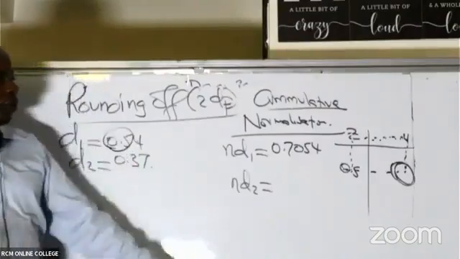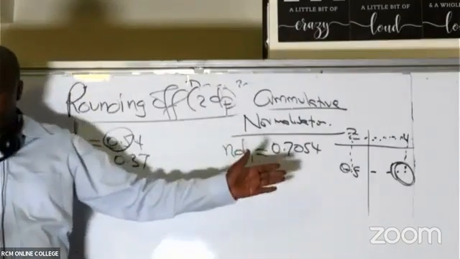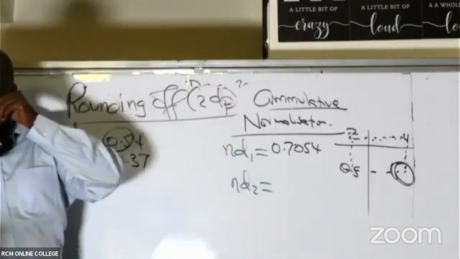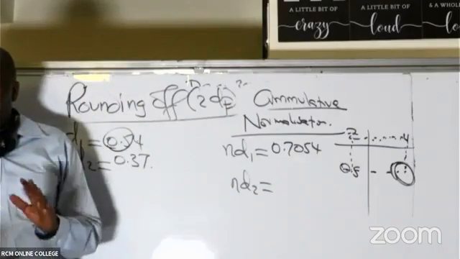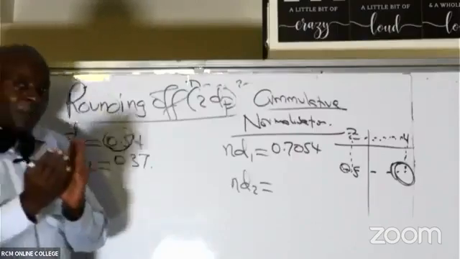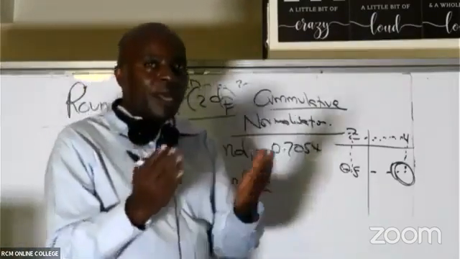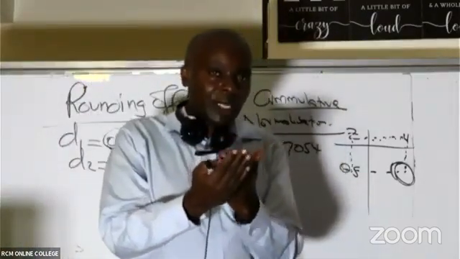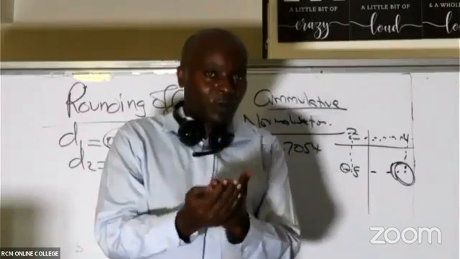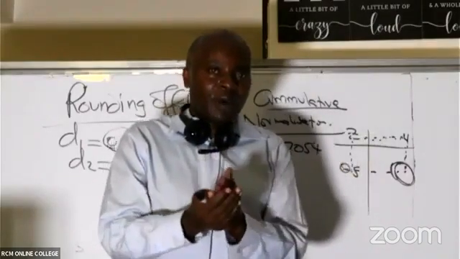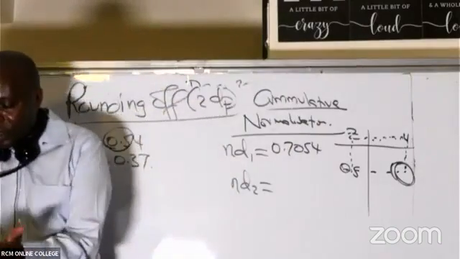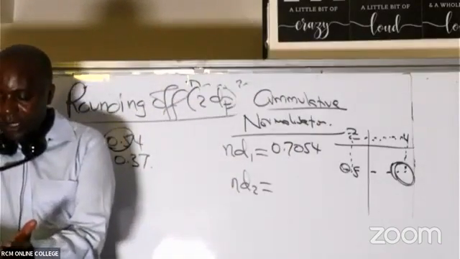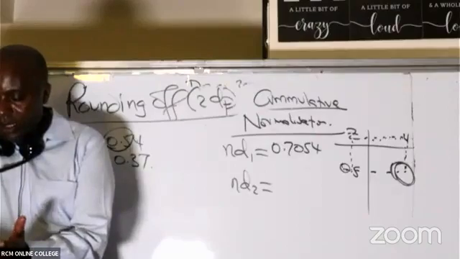So is there somebody who is able to see 0.7054? It's very easy. First of all, do you have a normal table? It's a straightforward thing. We did this in QA. We start from there. Do you have a normal table? Muzoni, do we have a normal table? Do you have it on your desk like this?